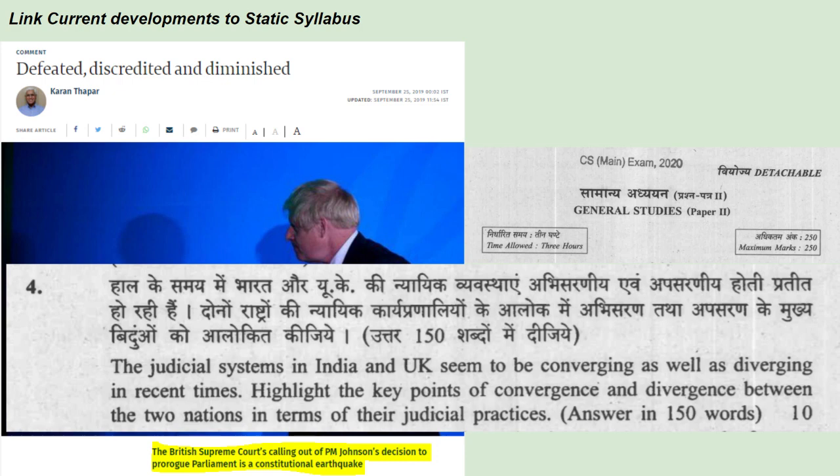So this is key to understand the current development and how we are able to link it to the syllabus line, because this part of the British Supreme Court doesn't directly fall to any part of the polity syllabus line except the comparison of constitution, and specifically it is the judiciary's comparison that the question revolves around. So this is how on every issue we must link current developments with the static syllabus, especially for polity.